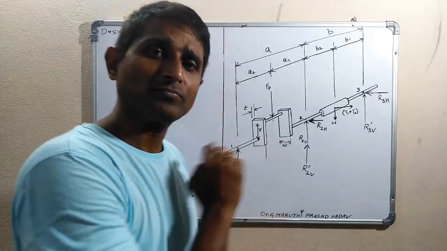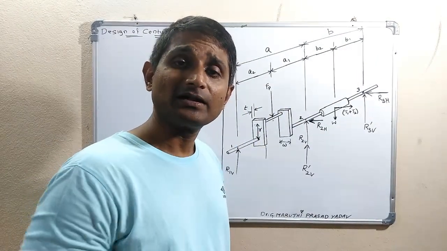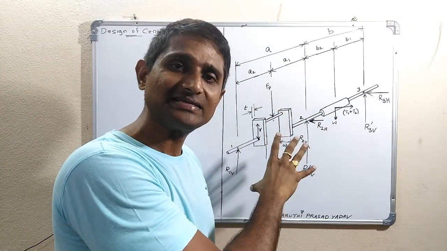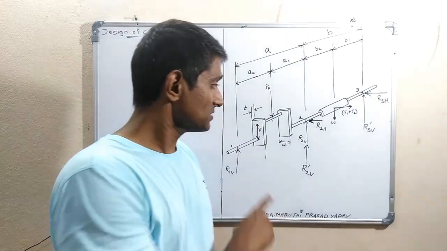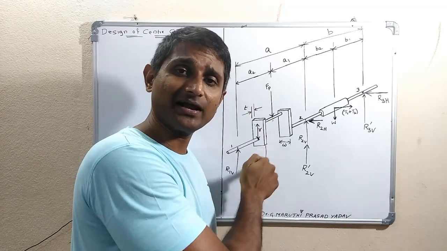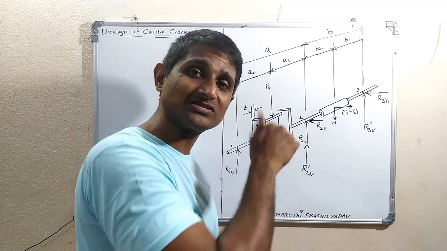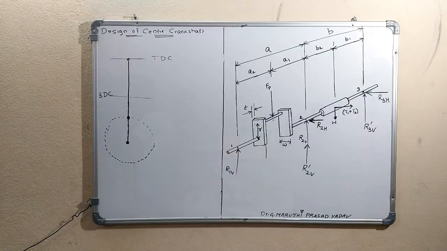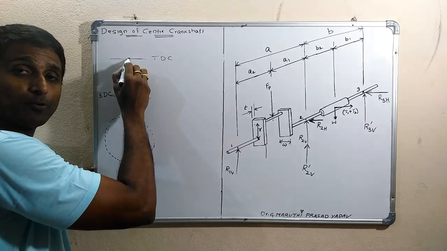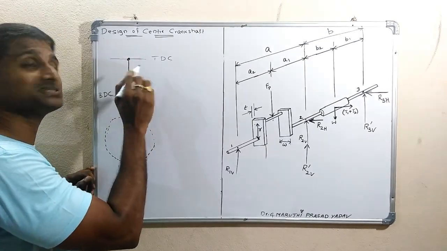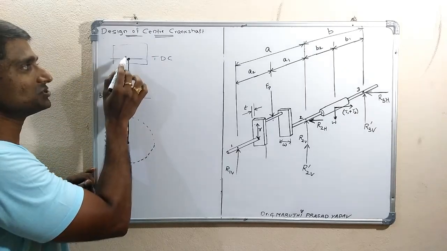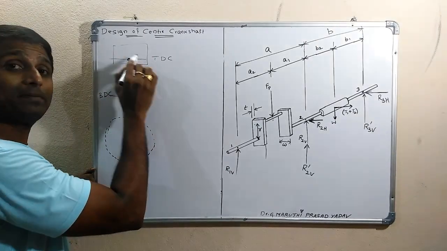If you have a look at this diagram, this is the center crankshaft, and this position of the crank is at maximum bending moment position. This is not the position of the crank at maximum twisting moment. This is the position of the crank at maximum bending moment, which was in video 1. This is what I have represented, the position of the piston pin when the piston is at TDC. This piston may be somewhere here, something like this. So this is the piston pin when the piston is at TDC.